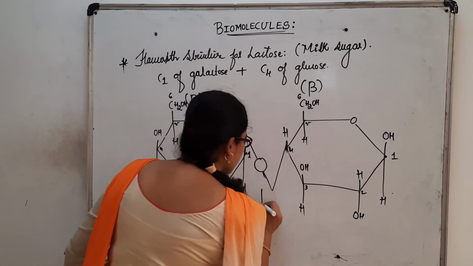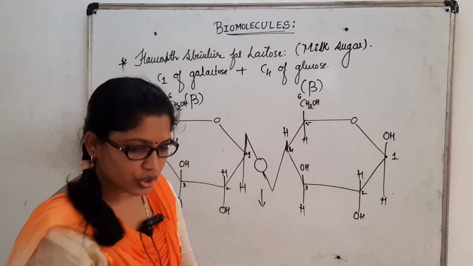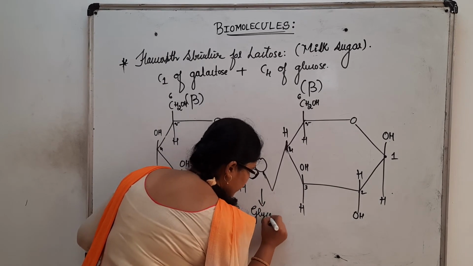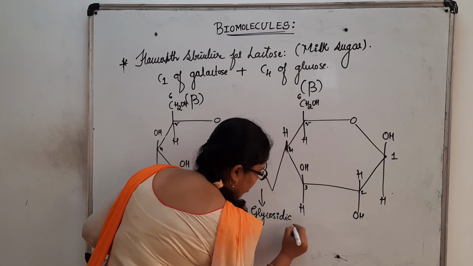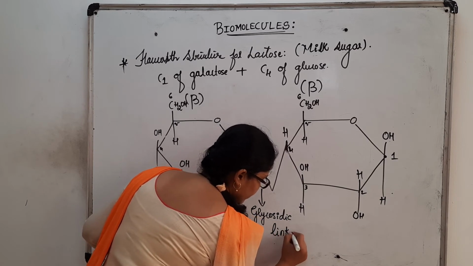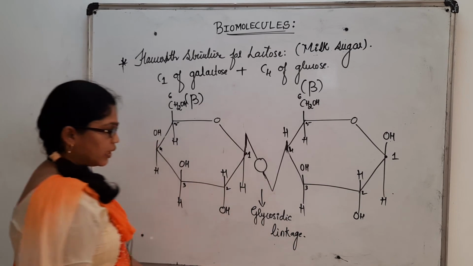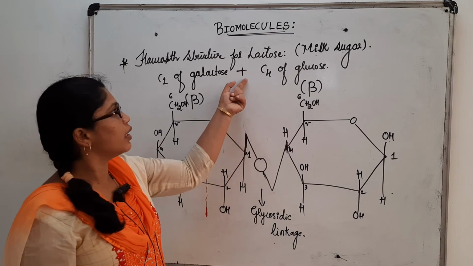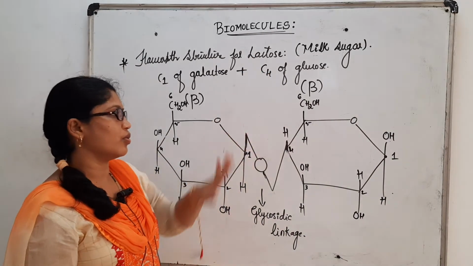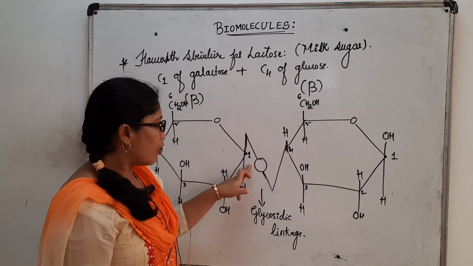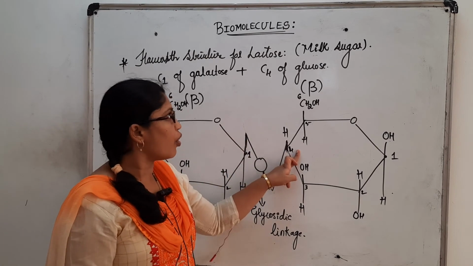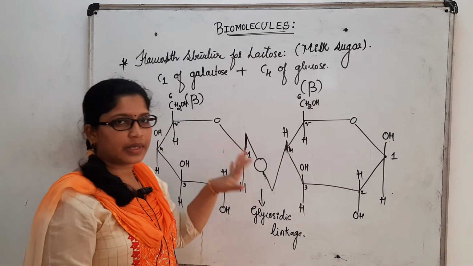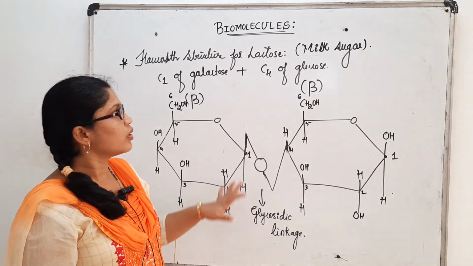This linkage obtained after combination of the two units is referred to as the glycosidic linkage. Fine, that is the first and foremost important thing. Now this is the Haworth structure we write for lactose: C1 of galactose, C4 of glucose, both in beta form. Beta glucose and beta galactose must be considered. So please copy this.